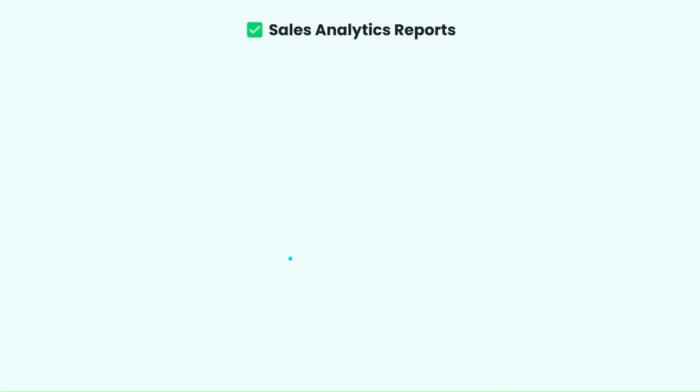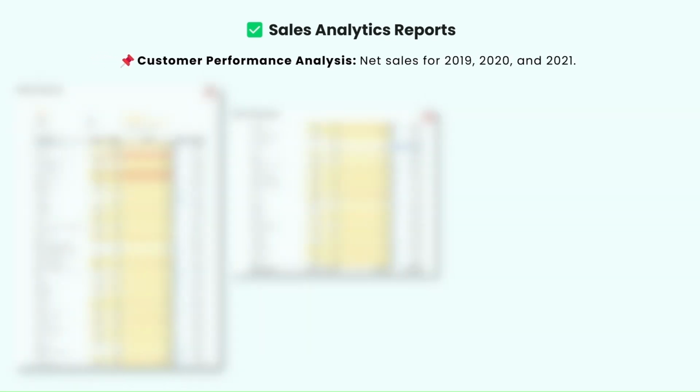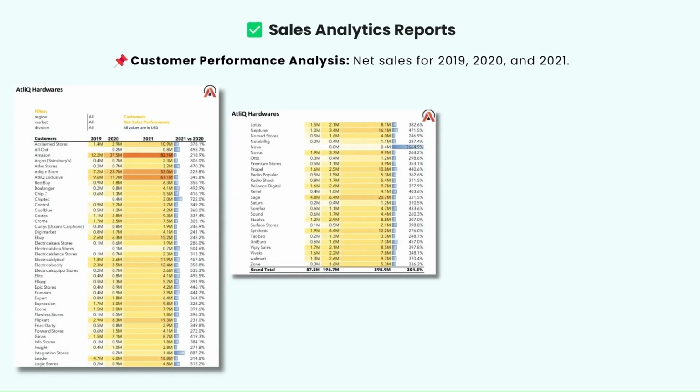So now let's explore the sales analytics report. The very first report that falls under the sales analytics report is customer performance analysis. This report will show how much net sales was generated in the fiscal years 2019, 2020 and 2021, along with the year-over-year growth, that is 2021 versus 2020.